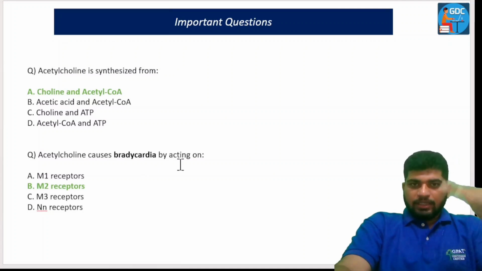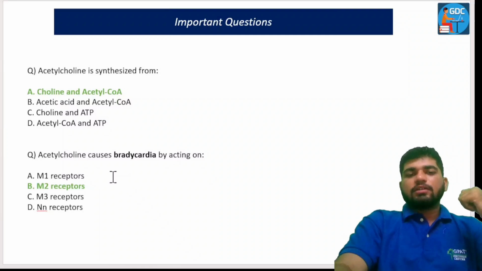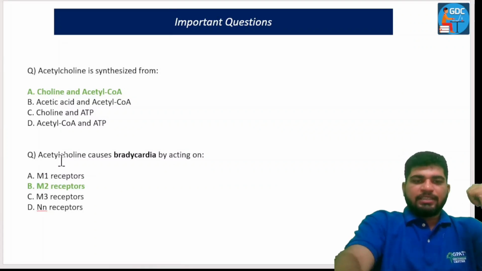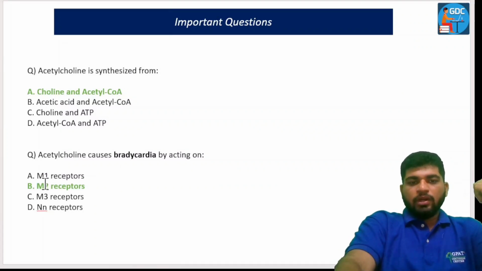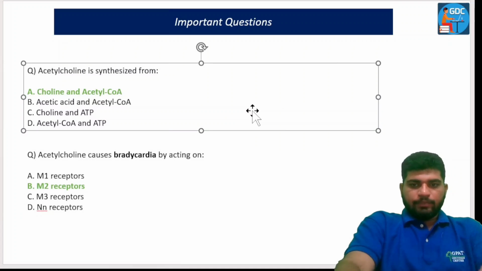Also, acetylcholine causes bradycardia. Bradycardia means decrease in the heart rate. So from that trick, you can decode this question: acetylcholine causes bradycardia through M2 receptors. First, eat, then fall in love with your heart and brain. Heart will come onto the M2 receptors. Okay.